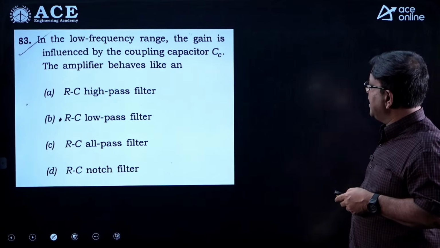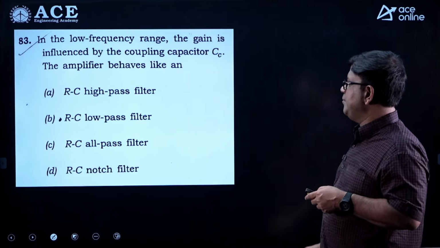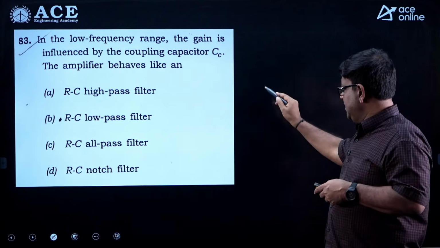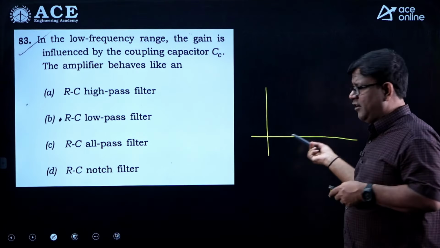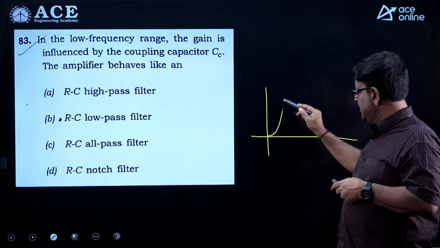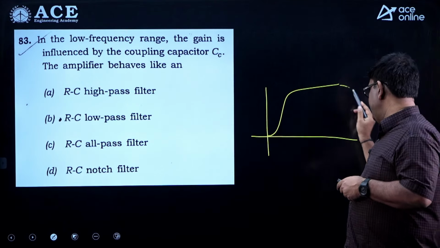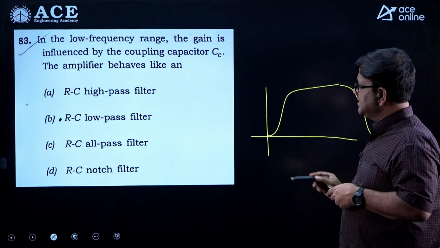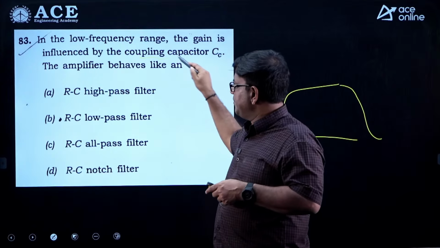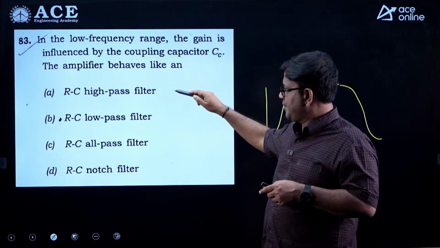In the low frequency range, the gain is influenced by the coupling capacitor, the amplifier behaves as? So, we know that any common emitter amplifier works like a band pass filter, but the coupling capacitors influence the high pass response and the parasitics influence the low pass. So, here he has mentioned coupling capacitor, so it should influence a high pass response.